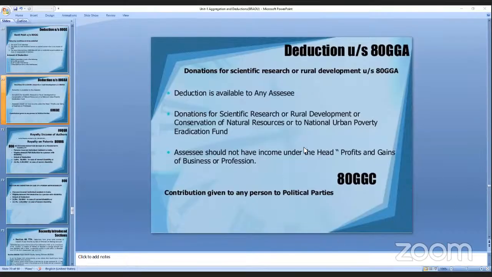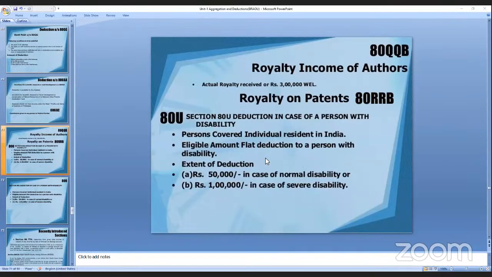80GG comes under the head of profits and gains of business or profession. We have seen this so far. Next one is 80QQB, which is royalty income. And 80RRB, which is royalty on patents.